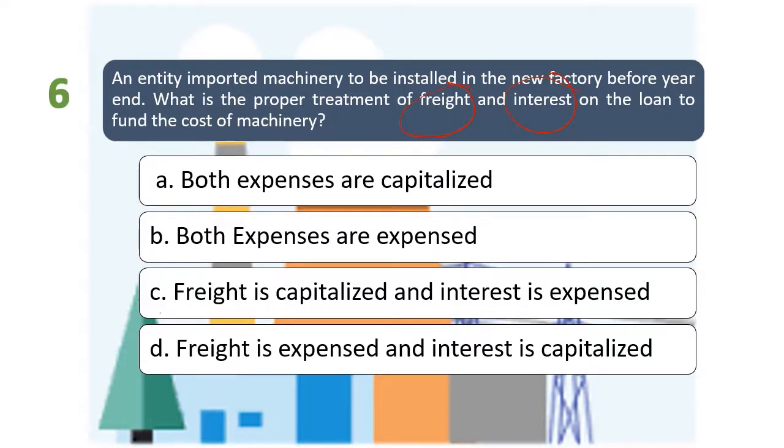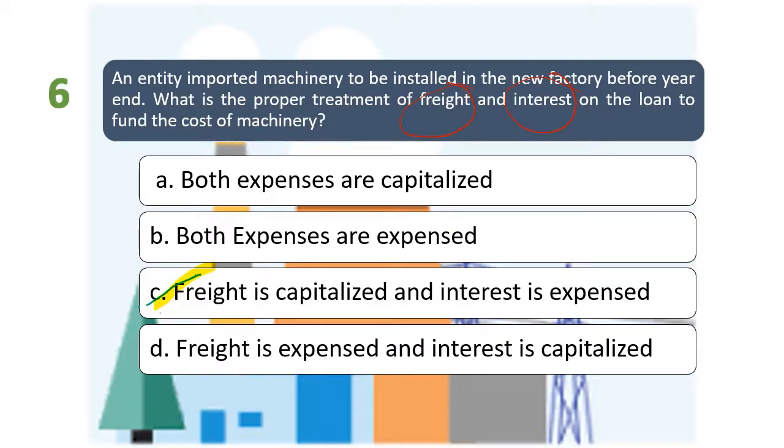So ang tamang sagot po natin, which is the freight should be capitalized kasi considered as purchase price or yung directly attributable cost. Ang interest po ay hindi po siya considered as borrowing cost to be capitalized, expense outright po siya. So the right answer is letter C. Okay? Letter C po ang tamang sagot.